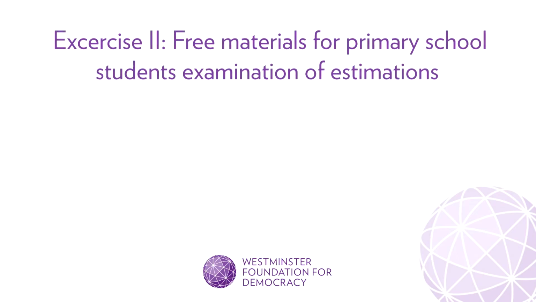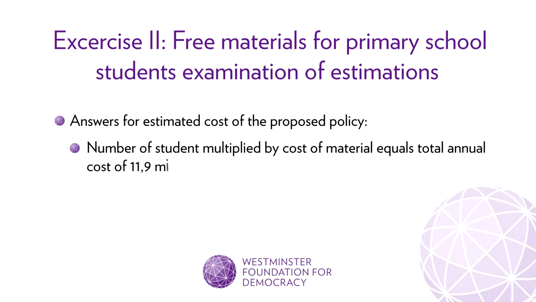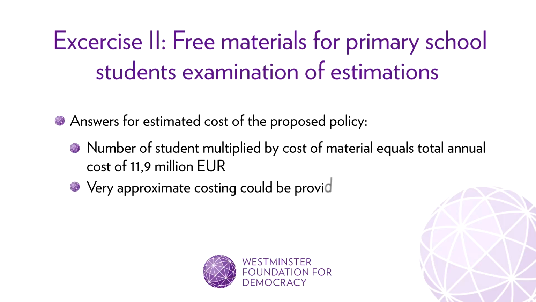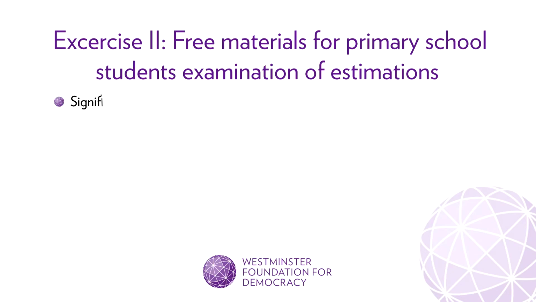Exercise 2. Free materials for primary school students. Answer to the estimation cost of the policy. Number of students multiplied by cost of material equals a total annual cost of 11.9 million euros. These estimations are very approximate. They are provided with the available data. There are significant other questions that influence costing estimations.